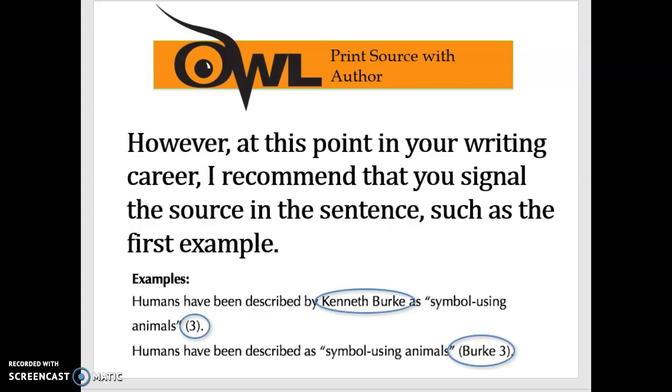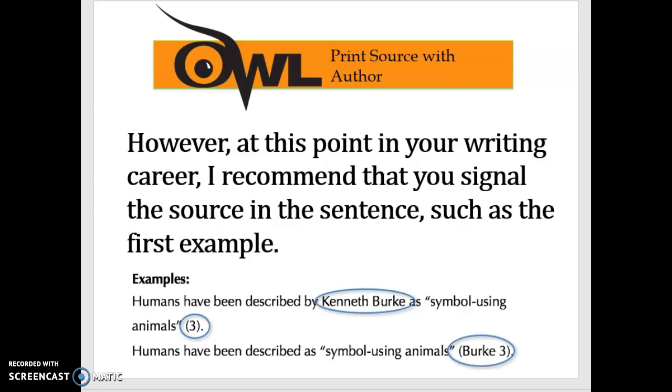However, I strongly recommend that you do the first example. At this point in your writing career, I think it is best if in your sentence you signal the source of the sentence, like the first example here. Okay, so that is my strong recommendation.